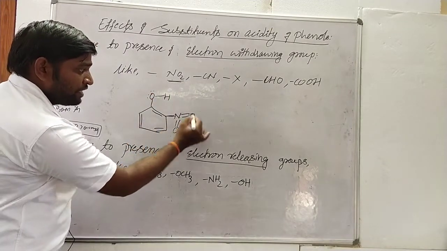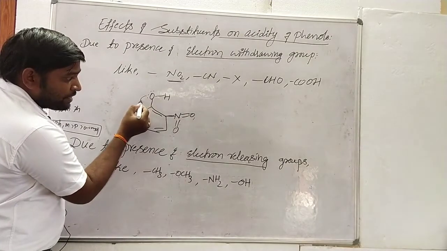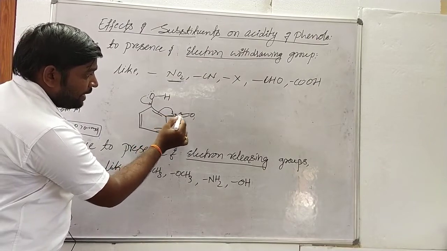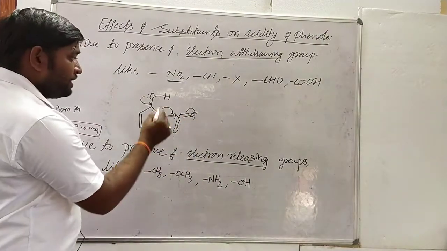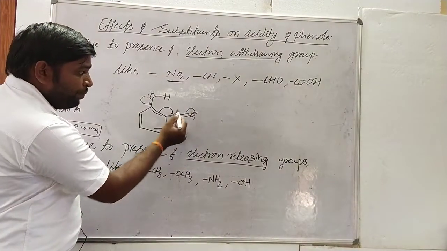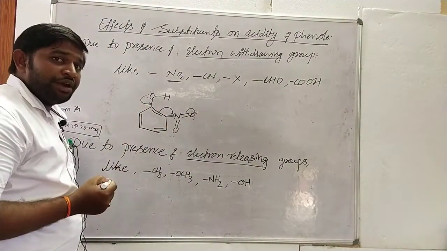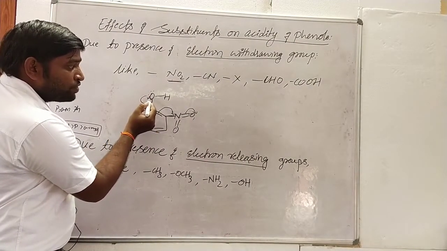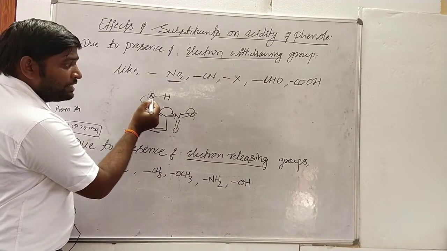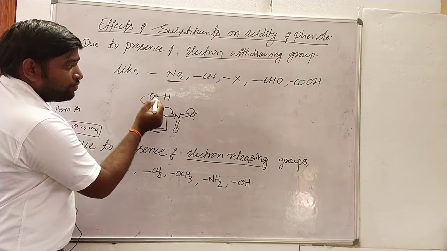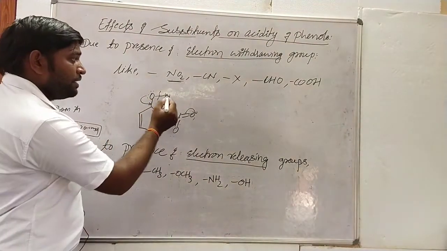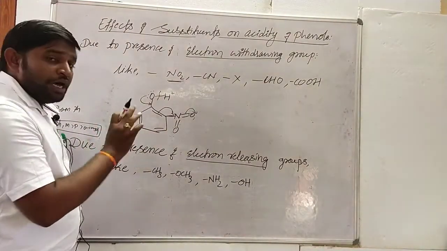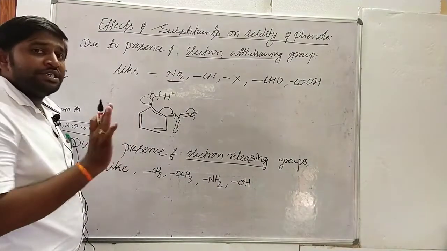Whenever there is an electron withdrawing group, this group has a tendency to accept the lone pair of electrons from the oxygen atom, and this bond's electrons come here, and ultimately this gets a negative charge. So it undergoes a resonating structure. This is the group which tends to accept electrons from the oxygen of the hydroxyl group, so the electron density of this oxygen atom reduces. As the electron density of the oxygen atom decreases, it becomes electropositive, less electronegative. That's why this bond is going to cleave easily, and ultimately it releases an H plus ion. So due to the presence of electron withdrawing groups on phenol molecules, the acidity of phenols increases.